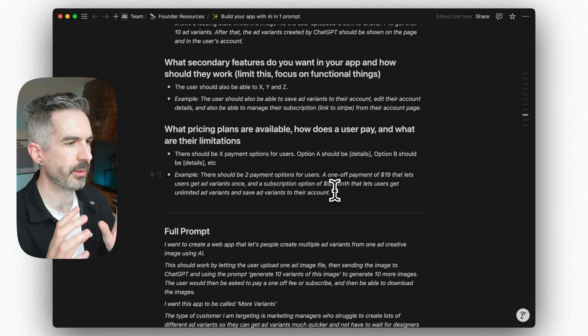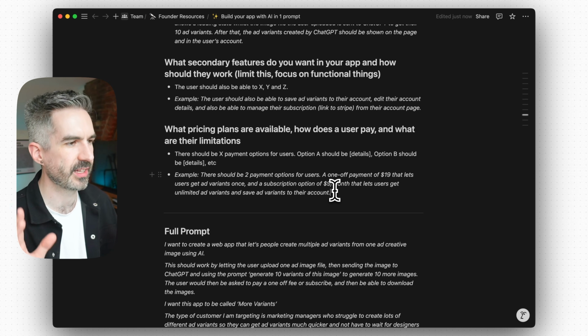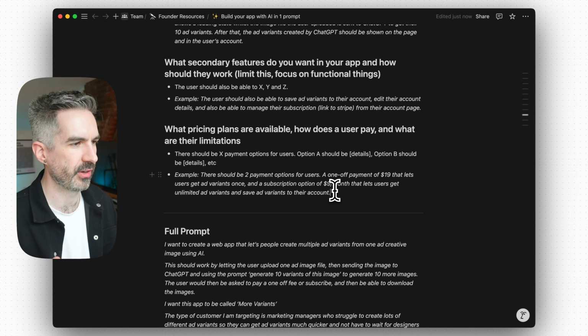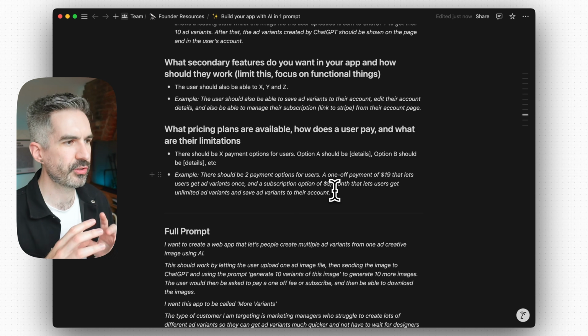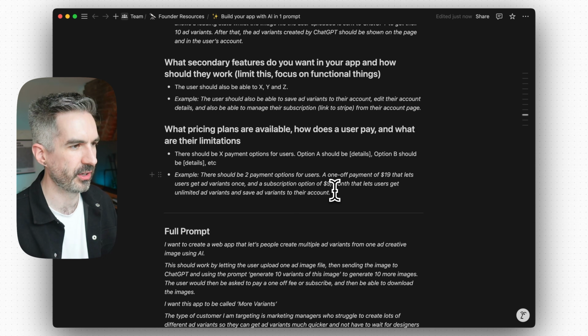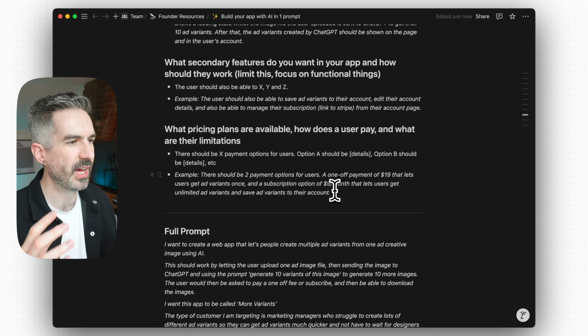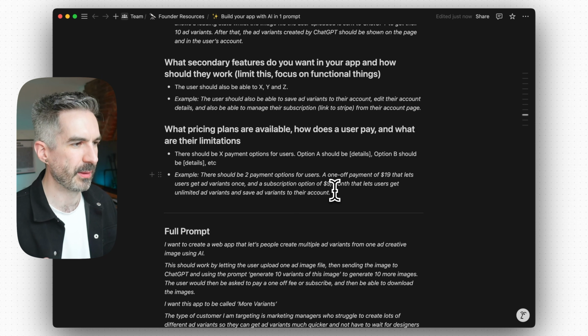So even sometimes just one payment option, just one subscription option or one-off payment is the best place to start, because if you remember, the whole point of creating this MVP is not to launch a perfect app, it's to create your first version so that you can test it. And so you want it to be as simple as possible, not super complicated, because when you launch the app, you're going to get a sense from people of whether this is something people actually want to use.